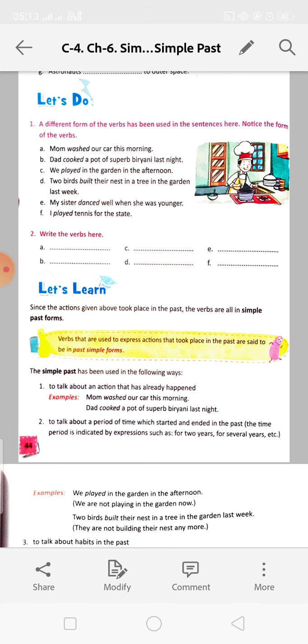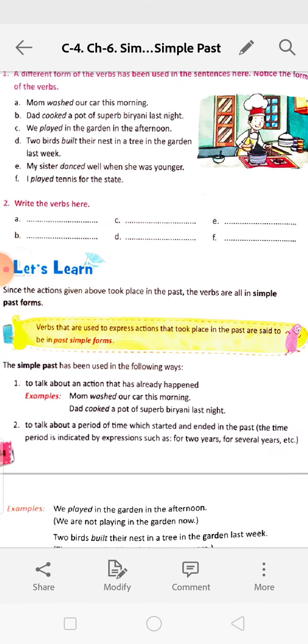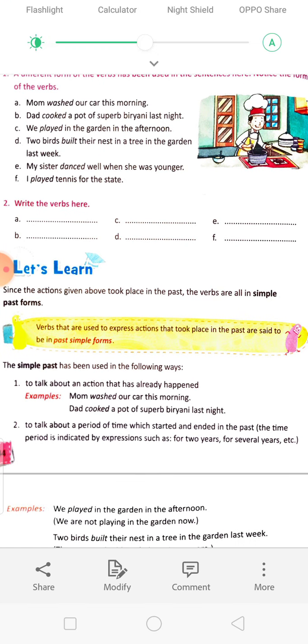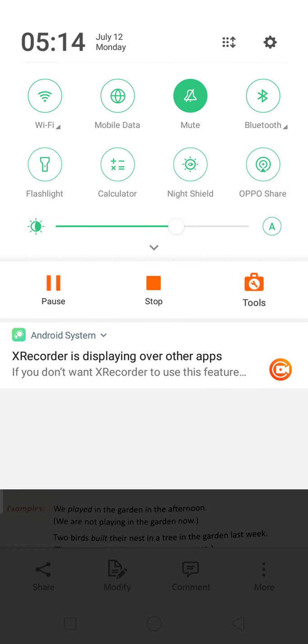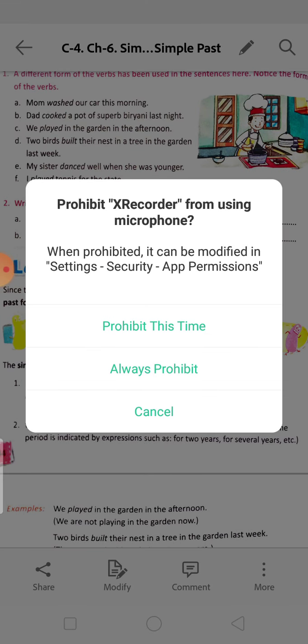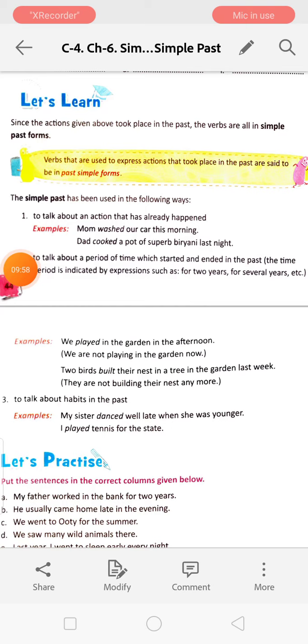Next, since the action given above took place in the past, the verbs are all in the simple past form.